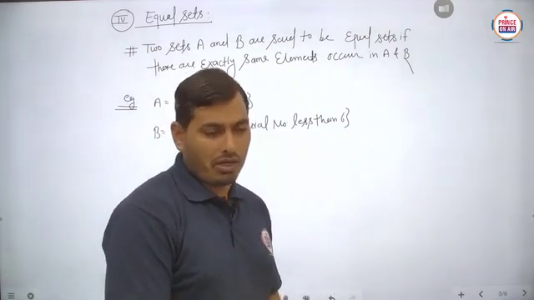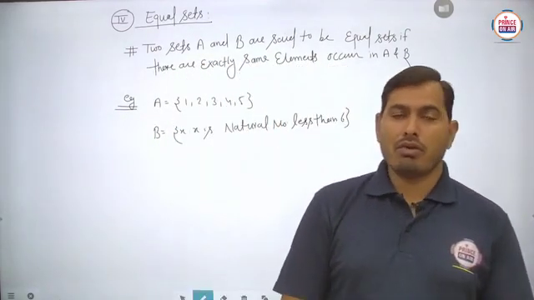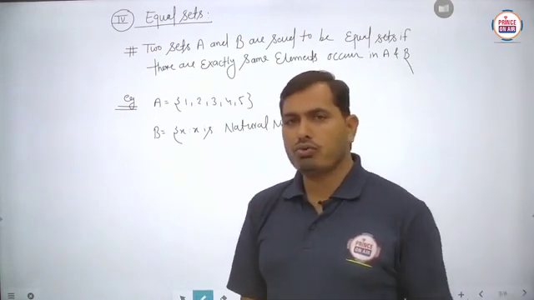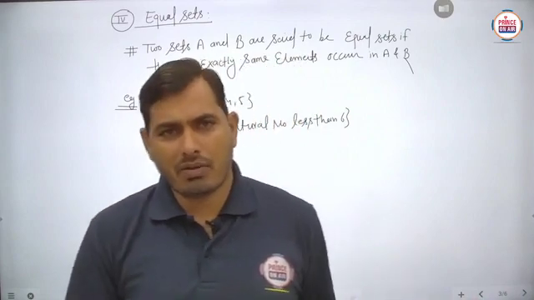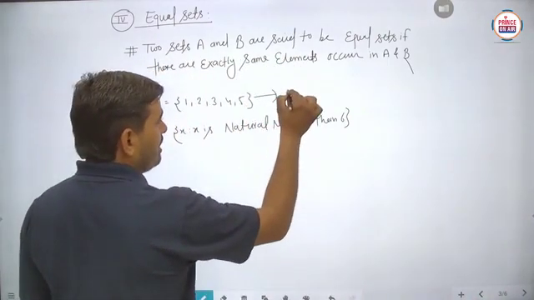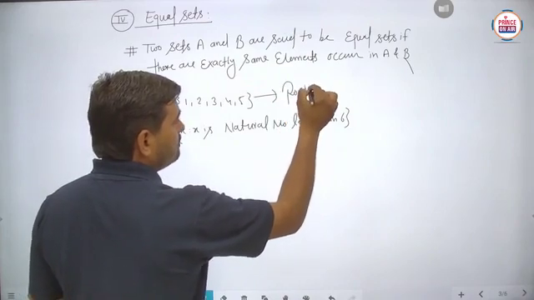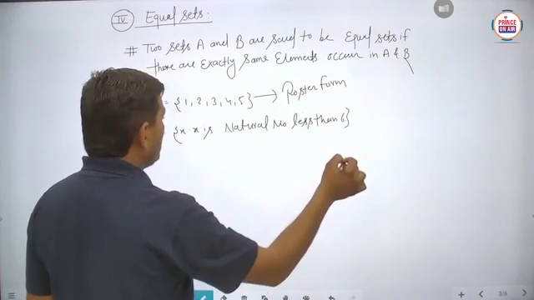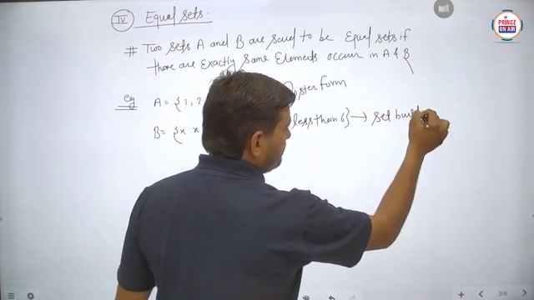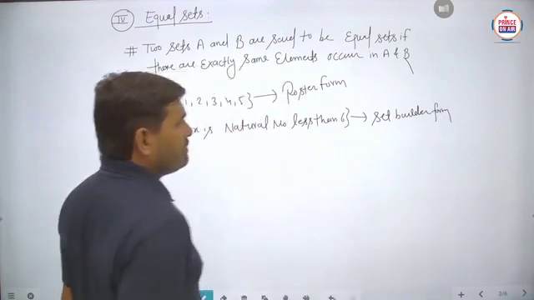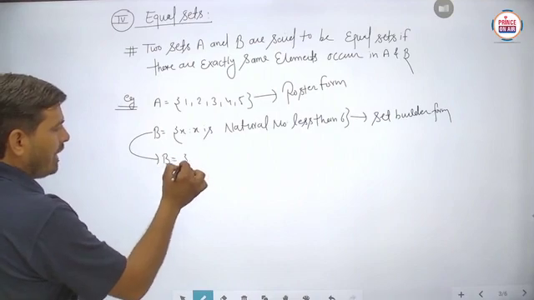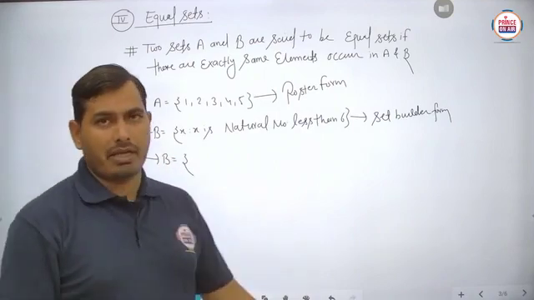So basically, students, when we have to compare two sets, first of all we have to write the same form of the given sets. Either we have to use the roster form, or we have to use the set builder form. In this example, in set A we have the roster form, and in set B we have the set builder form. So the first work is to make the same form of the given sets. So firstly we have to write the tabular form of set B. After that we have to compare the A and B sets. Is it clear?